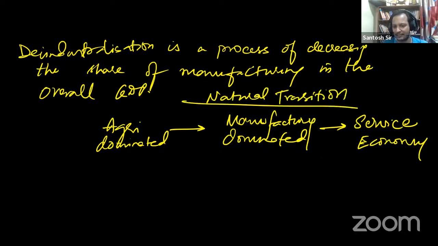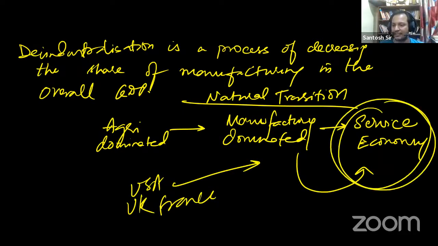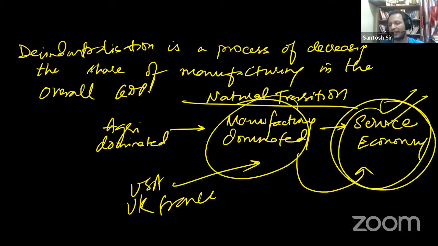This is basically deindustrialization in the modern sense, when the manufacturing domination starts declining and the economy becomes service oriented. For example, all the developed countries like USA, UK, France have undergone deindustrialization, where the share of services is more than the share of manufacturing.